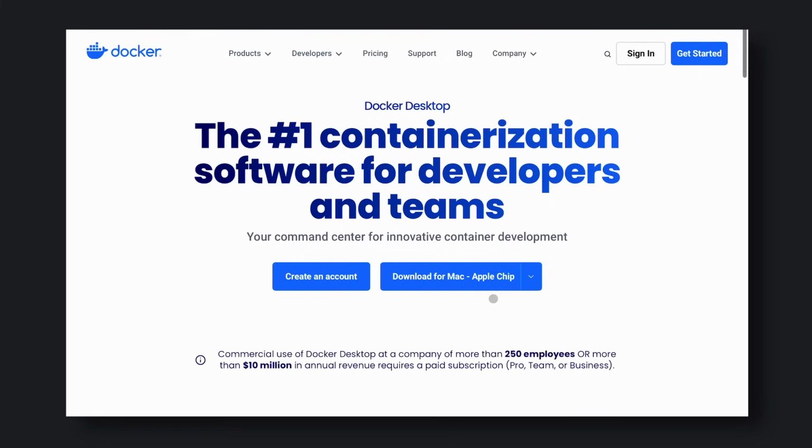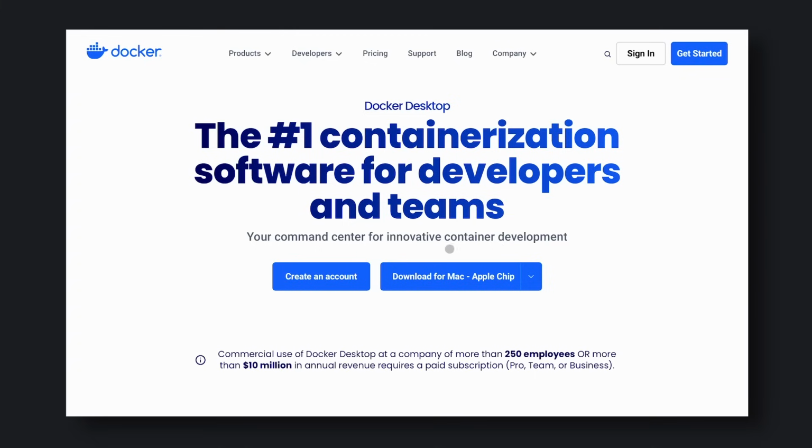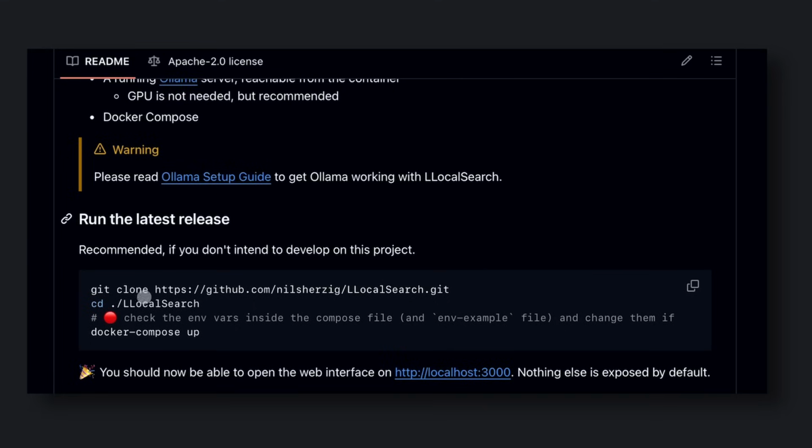Then, go to the Docker website and download Docker Desktop based on your OS, and follow through the steps shown on screen. Don't worry if you're not familiar with Docker. It's a great tool for containerization, and it's really easy to use. Once you're done, come back to this page, and let's execute these commands one by one.